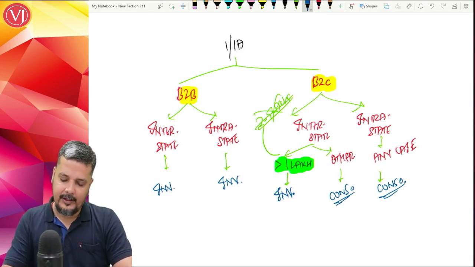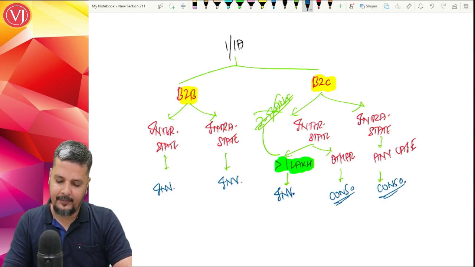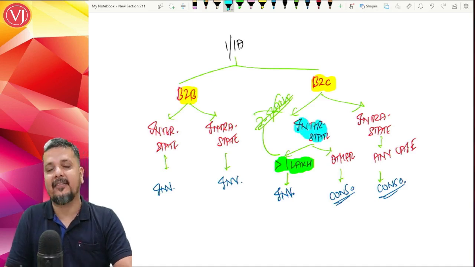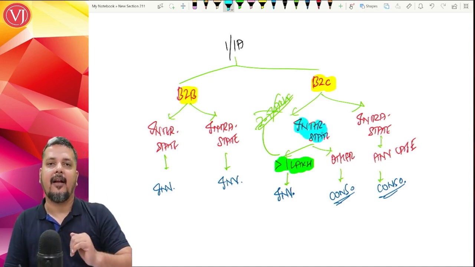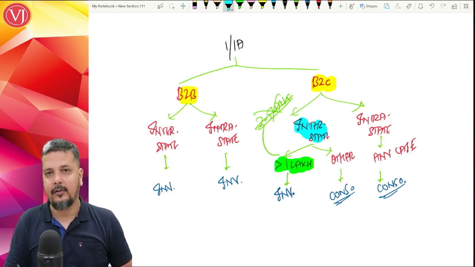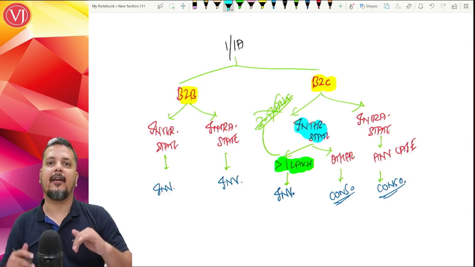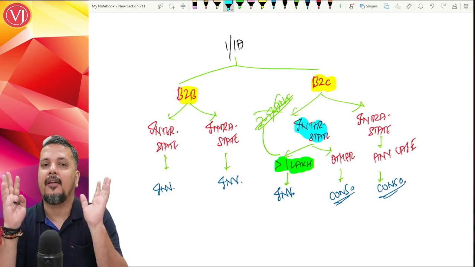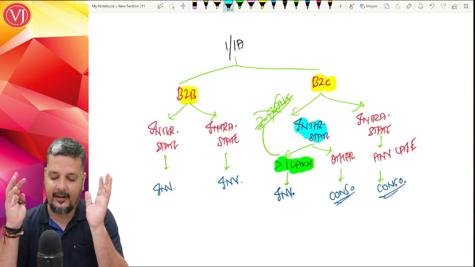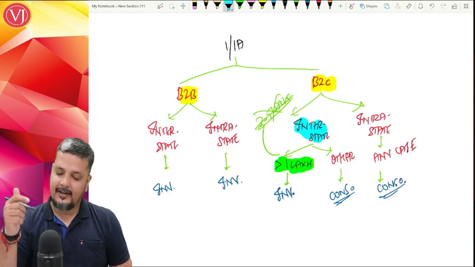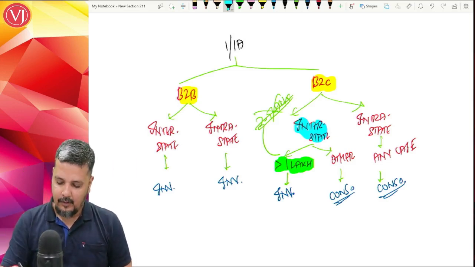So consolidated transaction will be applicable in a scenario where it is B2C interstate, and the invoice value is more than 1 lakh, invoice wise. Supposing there are 1,000 interstate B2C transactions, out of which 5 transactions are more than 1 lakh invoice wise, and the other transactions are all less than or equal to 1 lakh.